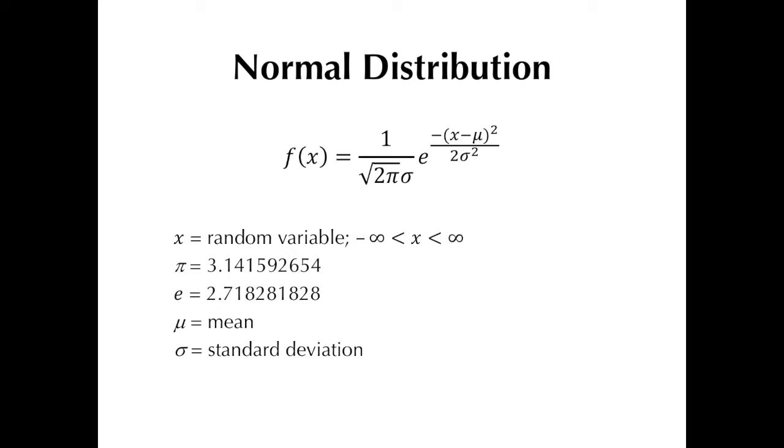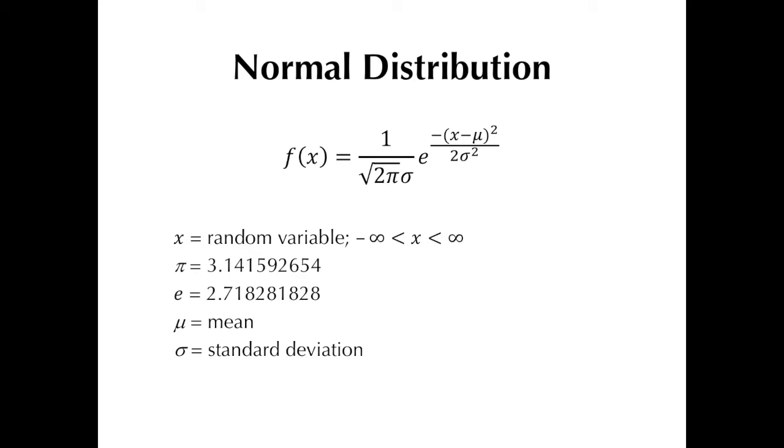Now, these are what's called the measures of central tendency and dispersion, which we'll be taking up in a subsequent video. But just to give you a quick definition for each, mean basically means average, and standard deviation is a value or calculation that basically indicates the extent of deviation of the different values in the distribution from the mean or average. Now, essentially, the only variable here is x, and all the others are constants.